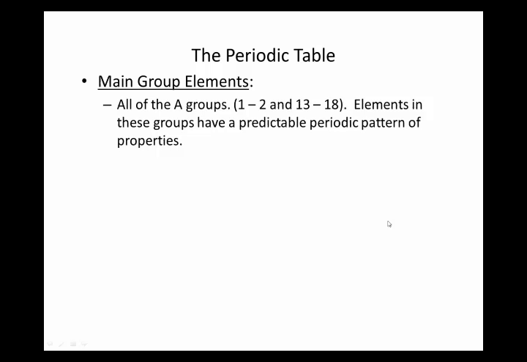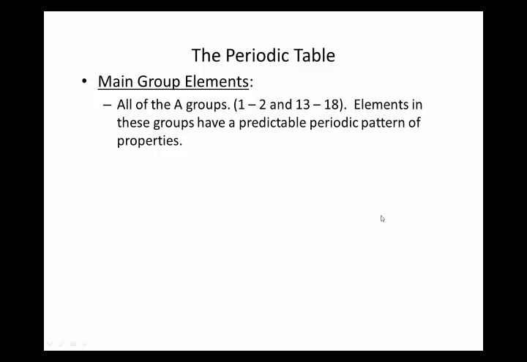They fit in that pattern of, in the same column they have the same properties, and their properties change in a nice predictable way going across the periodic table. So as you move up, down, left, right in the main group elements, their properties change in a real predictable way.